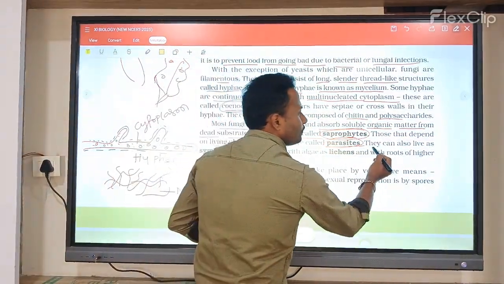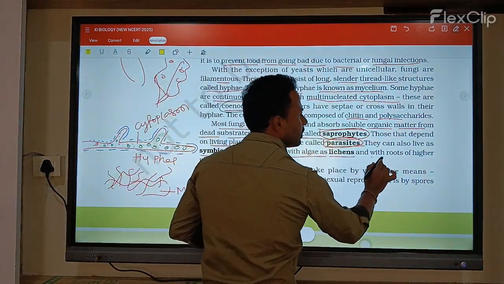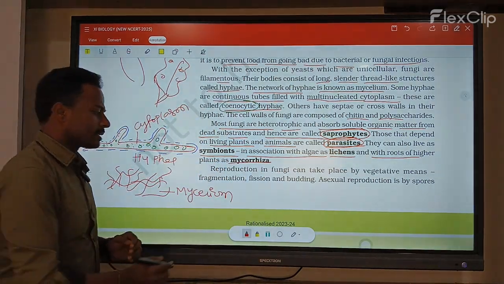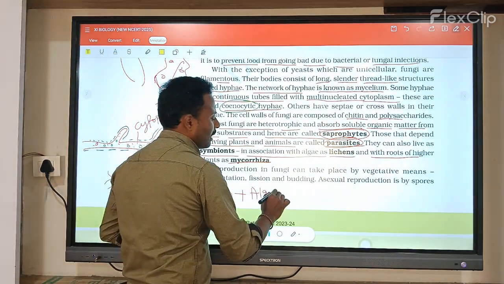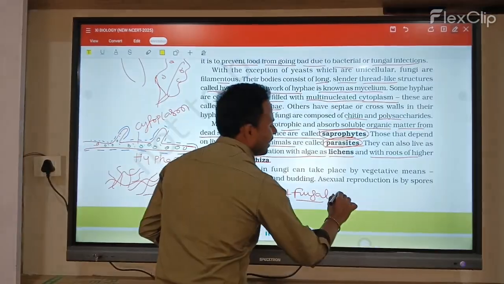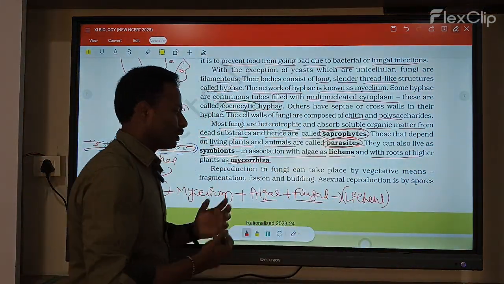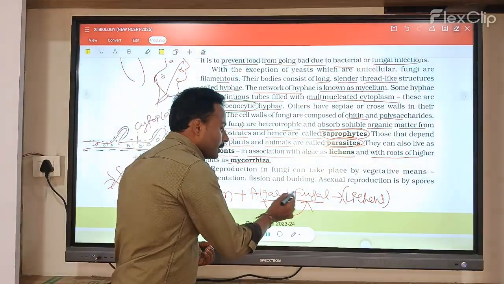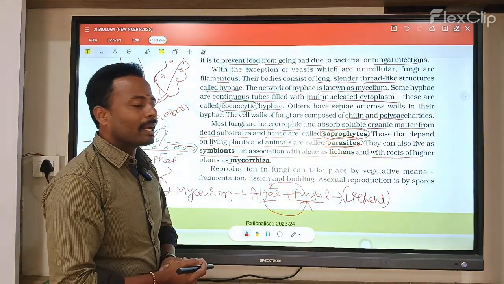Next, they can also live in symbiotic association, with algae as lichens and with roots of plants as mycorrhizae. Here, some groups with algal and fungal components form lichens. These are completely symbiotic associations. What is a symbiotic association? The algae give food to the fungi, and the fungi give shelter to the algae. They are both in a symbiotic association.